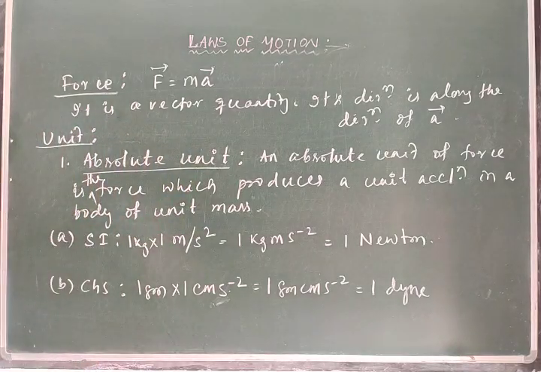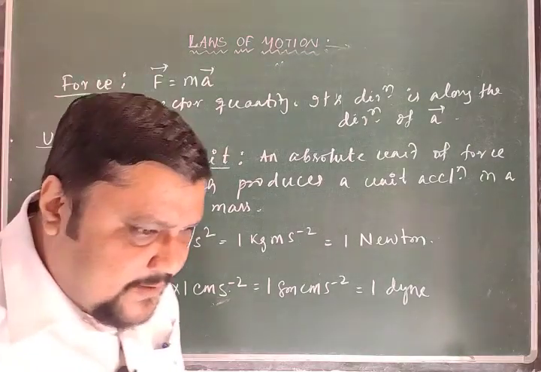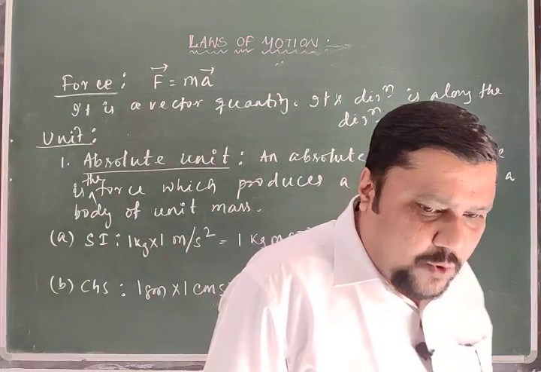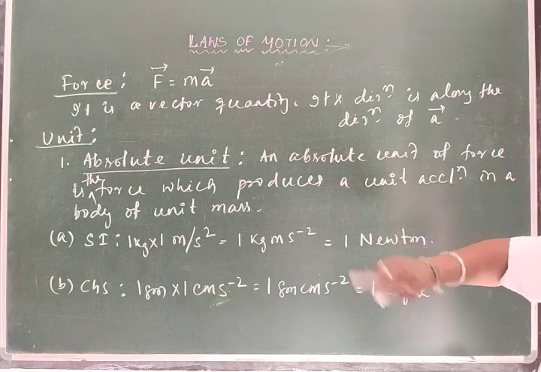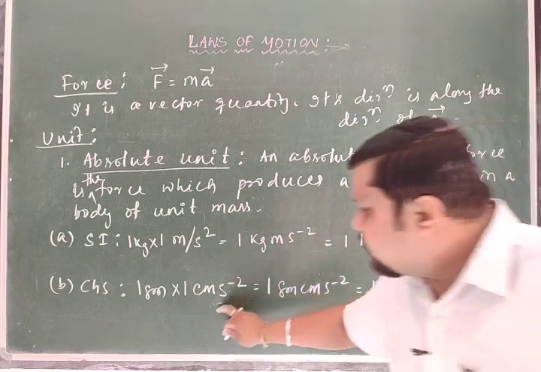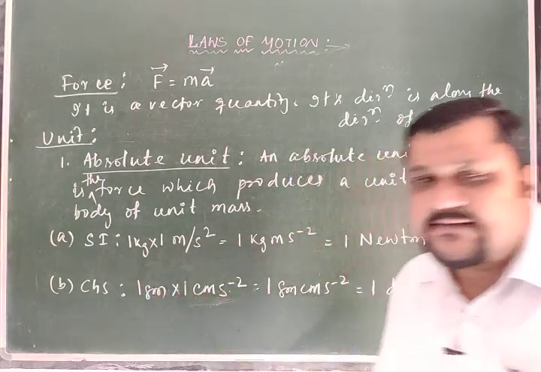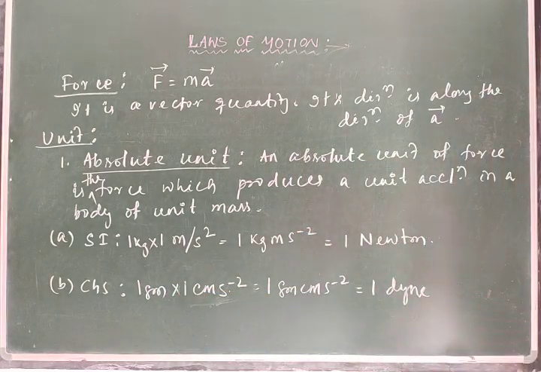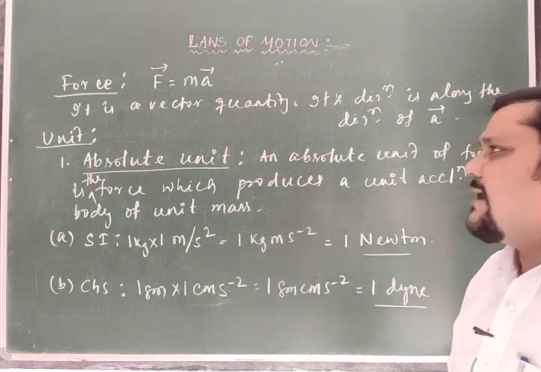How can you define this 1 dyne? 1 dyne is that amount of force which produces an acceleration of 1 cm per second square in a body of mass 1 gram. So that is the definition of 1 Newton and 1 dyne.